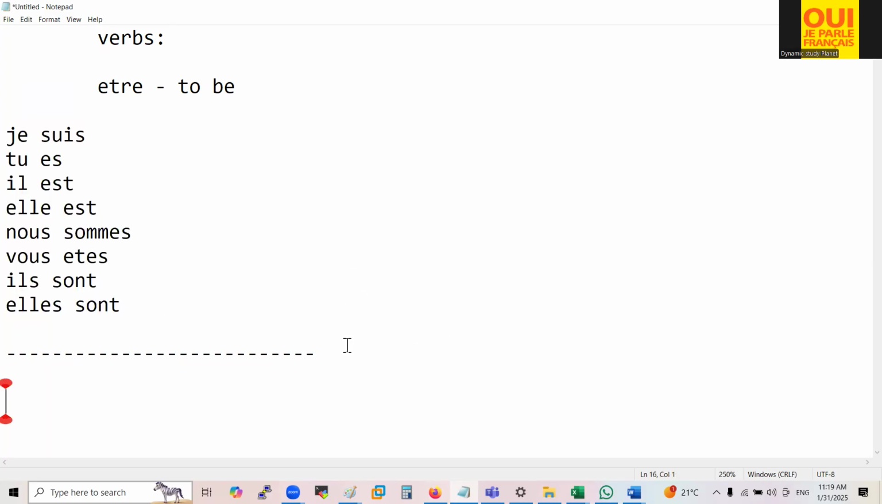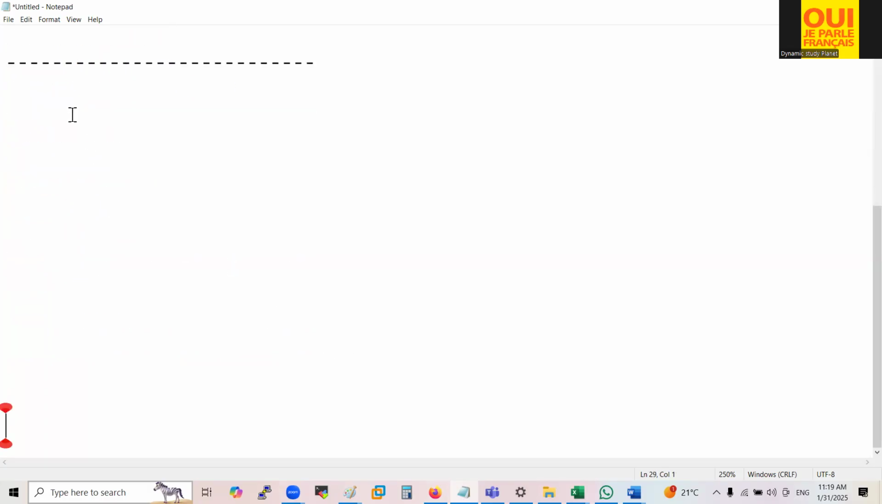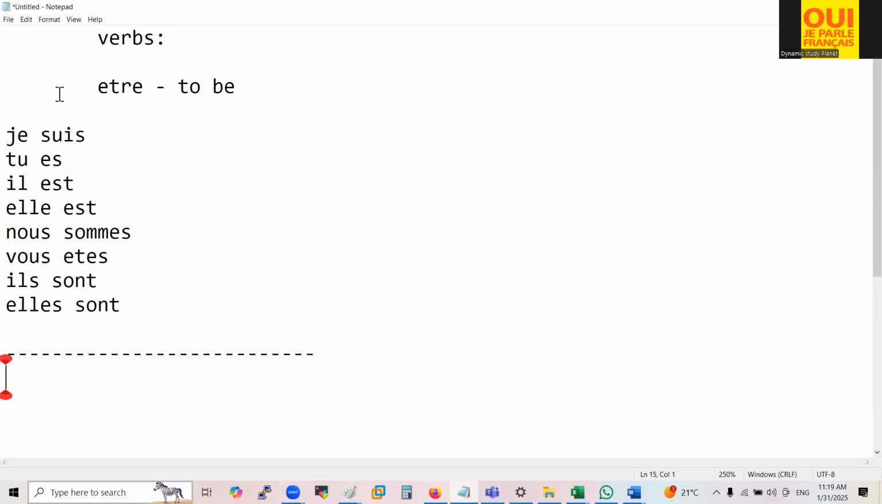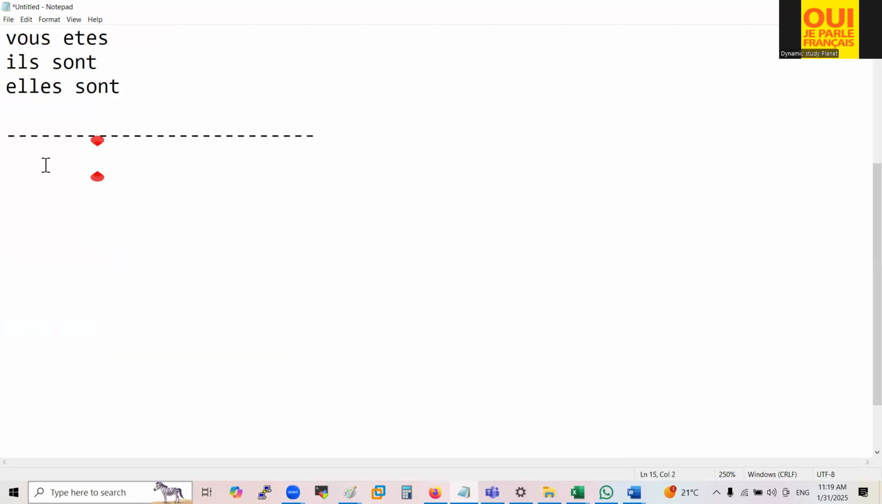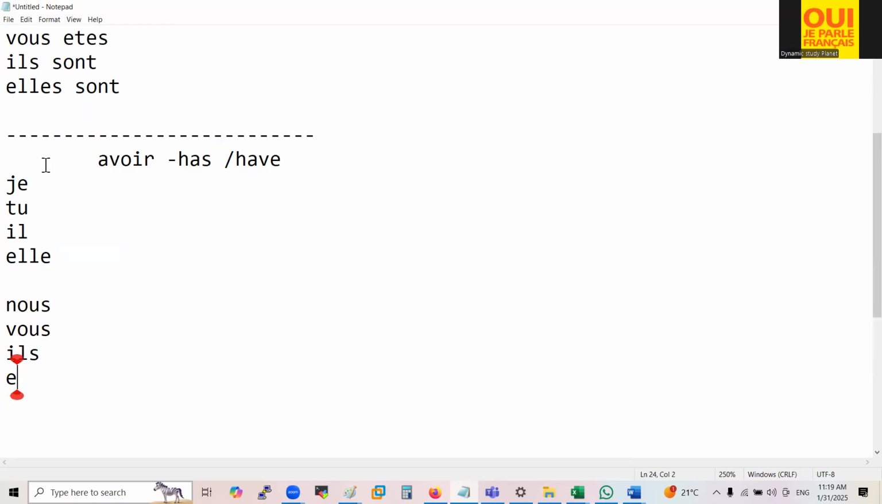Now, we come to the verb avoir. I'm not going to write it again and again, because in the first class I told you how to conjugate this verb. Avoir means has and have. First, we have to write the pronouns: je, tu, il, elle, nous, vous, ils, and elles. Now we have to conjugate avoir here. So, I'm writing for you.